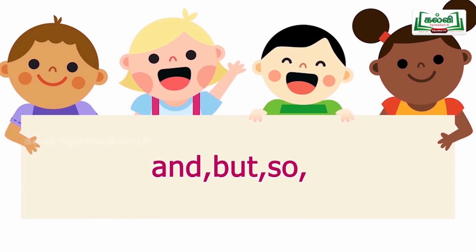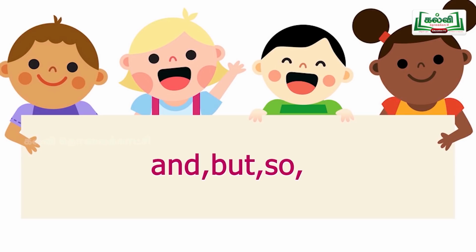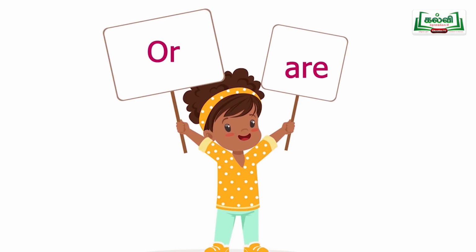We have seen so far three conjunctions. First and, next but, and so also we have seen. The next conjunction we are going to see is or. What is it? Or. O-R is there. Another are is also there. Do you know? A-R-E, are. It is a plural verb, used in the present tense.